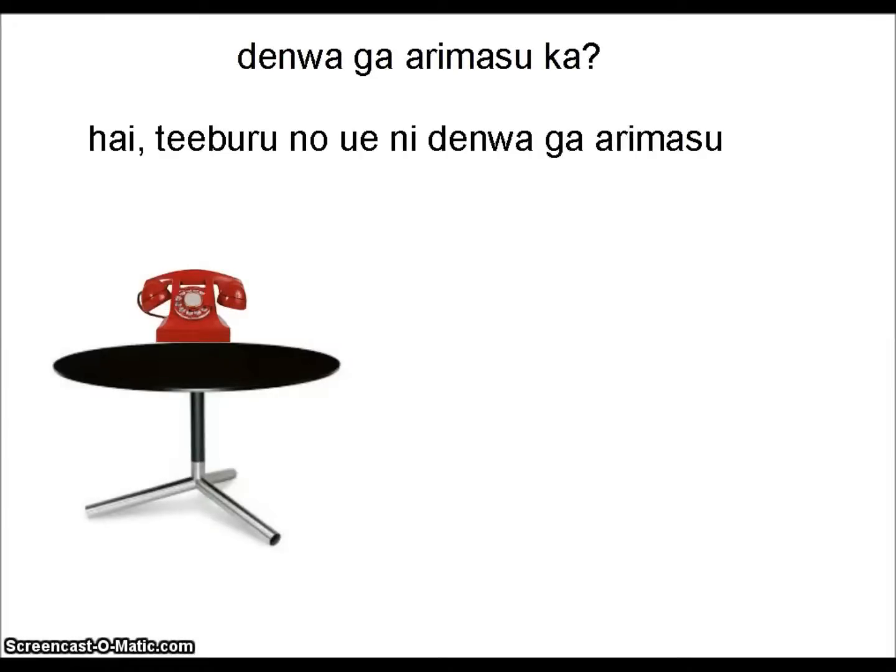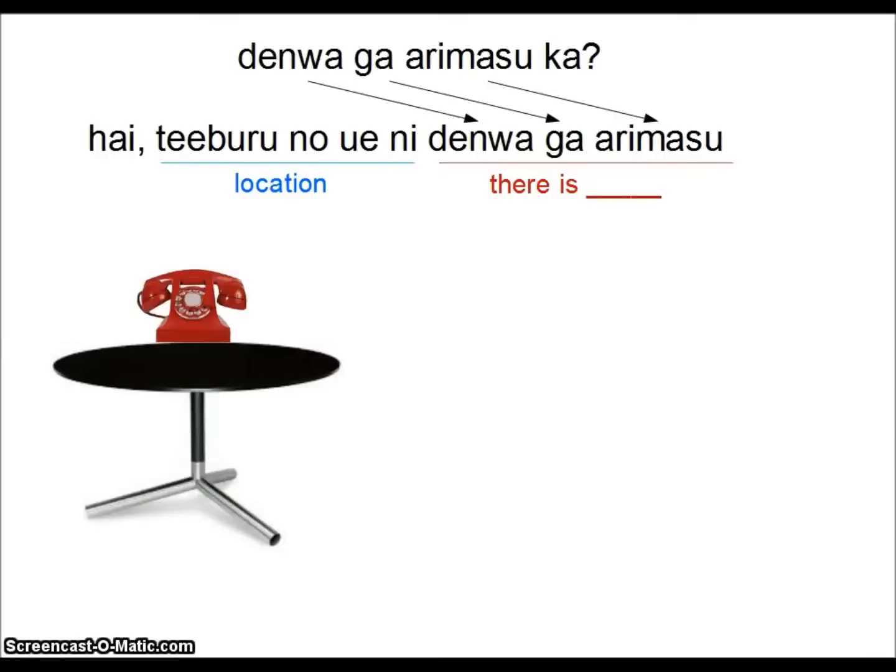So 電話がありますか? はい、テーブルの上に電話があります. So like I've mentioned before, with Japanese being very repetitive, as you can see, 電話がありますか is the question, and the end of the sentence repeats it. 電話があります. There is a phone. So the first question is there a phone? There is a phone is the answer. So before that, we have the location. So テーブルの上に is the location. Then 電話があります is there is blank, there is a phone.